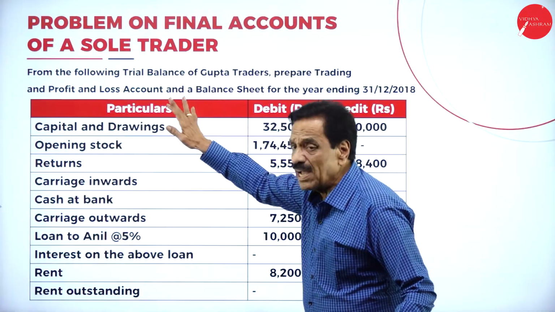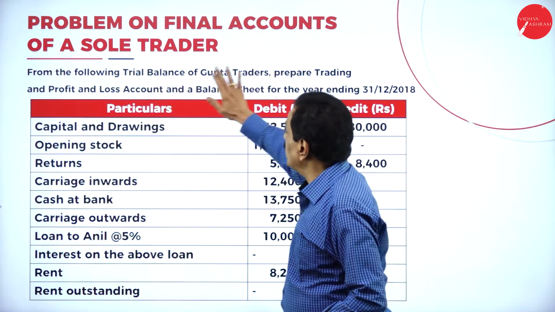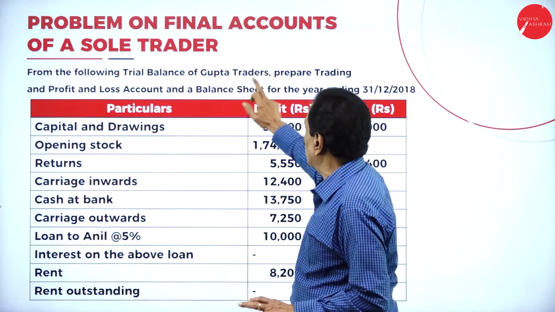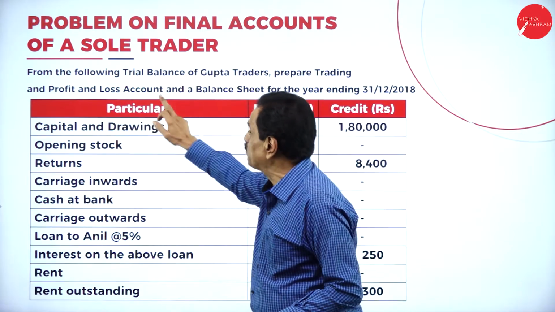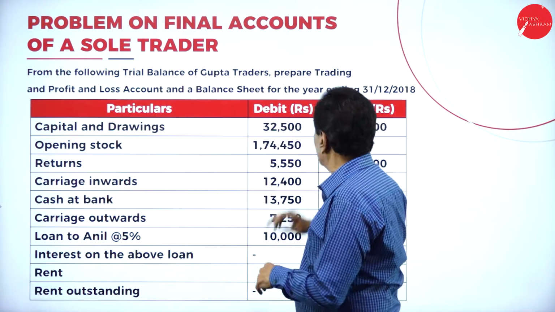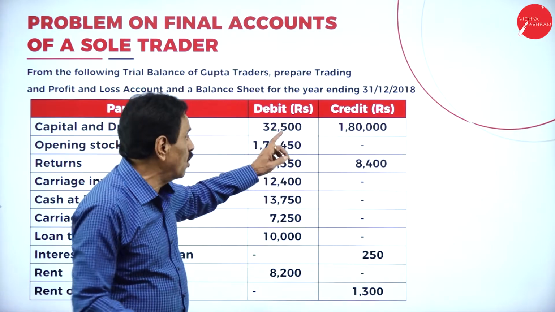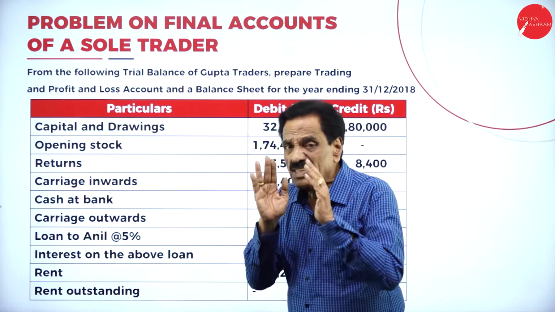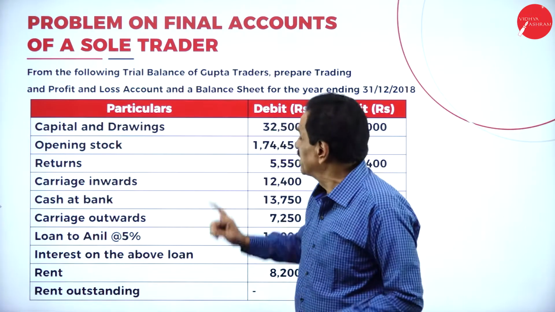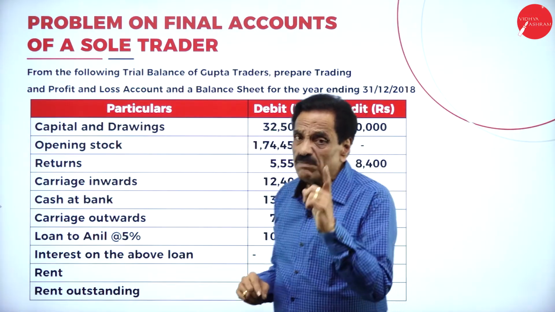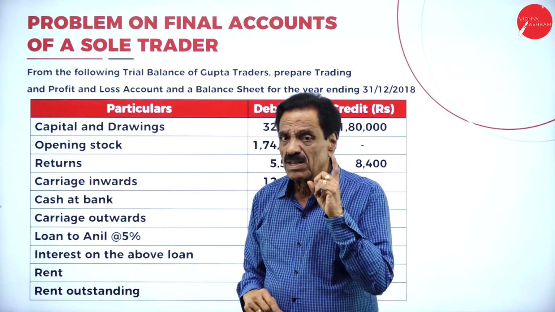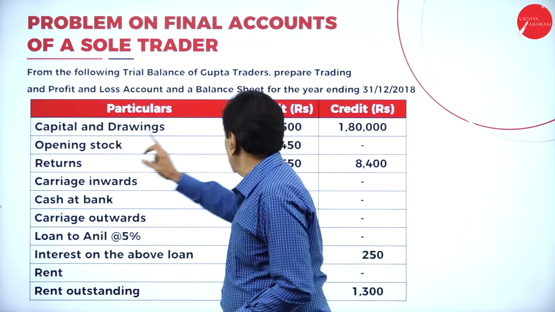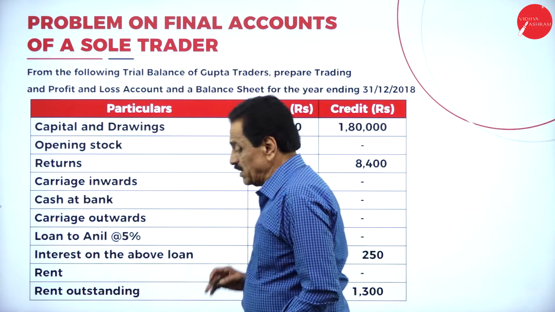This is the problem they have given. From the following trial balance of Gupta Traders, prepare the trading and profit and loss account and balance sheet for the year ended 31st December 2018. I told you in the last class, a trial balance contains two sides, debit side and credit side. Debit side: assets and expenses. Credit side: incomes and liabilities. Capital is a credit side, drawing is a debit side.